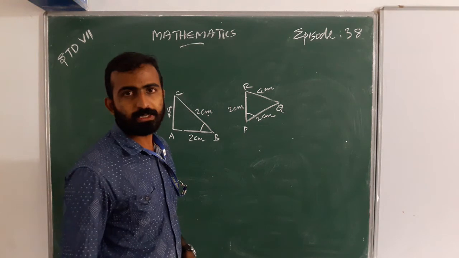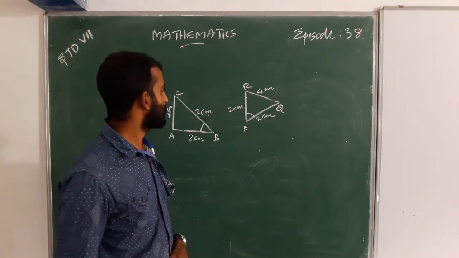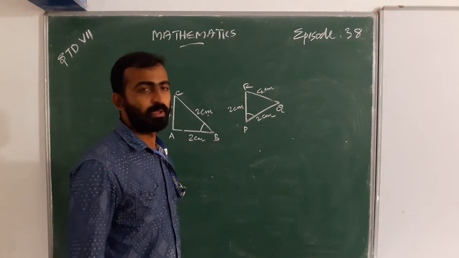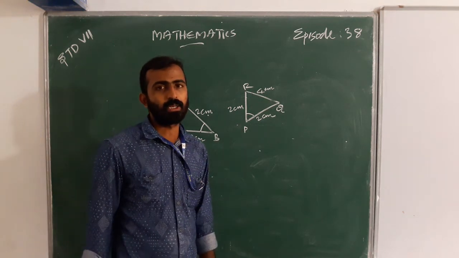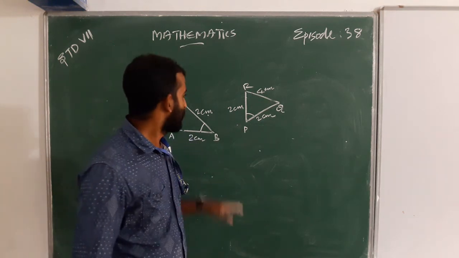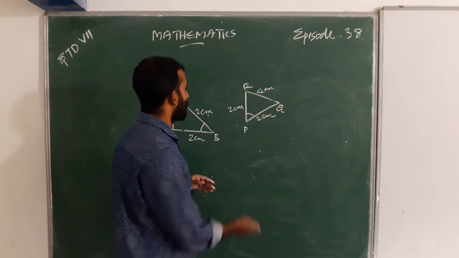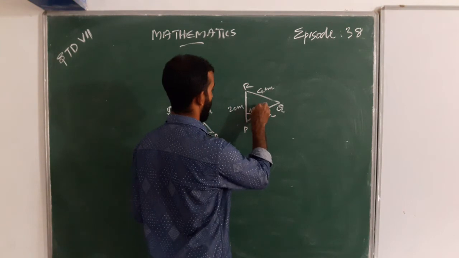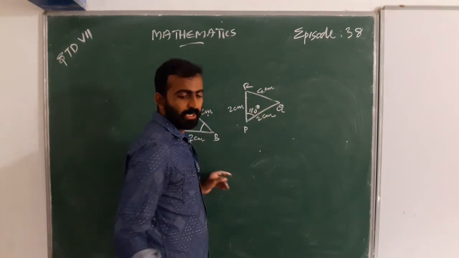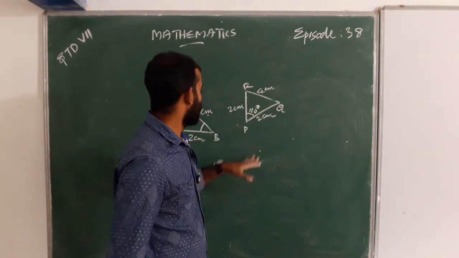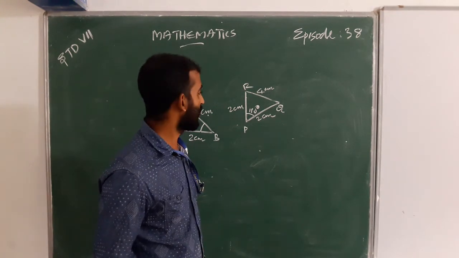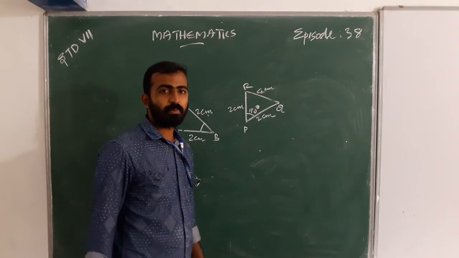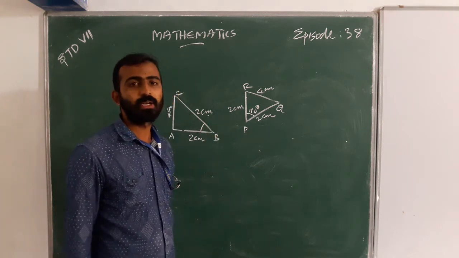Then we can say these triangles are congruent because two sides are equal and the included angle. Here we take 110 degree, 110 degree, and then here must be 110 degree.